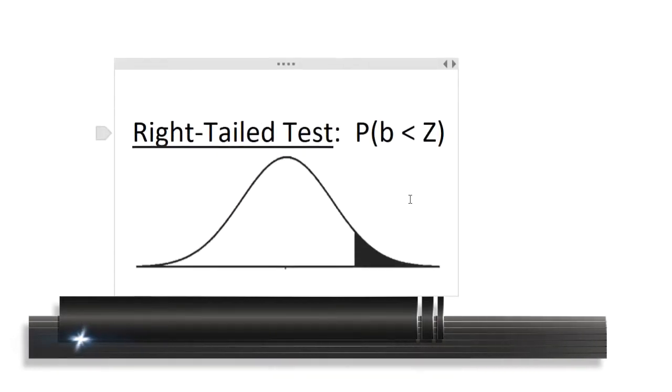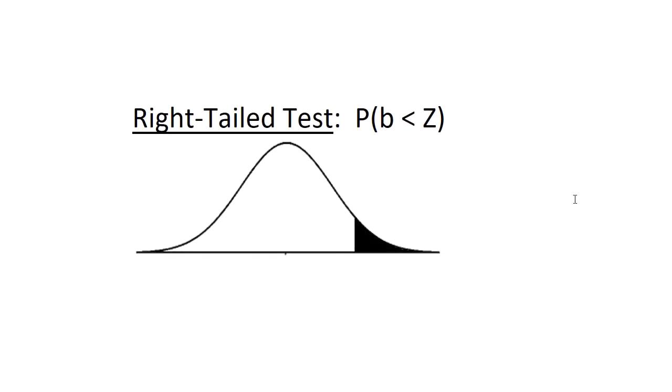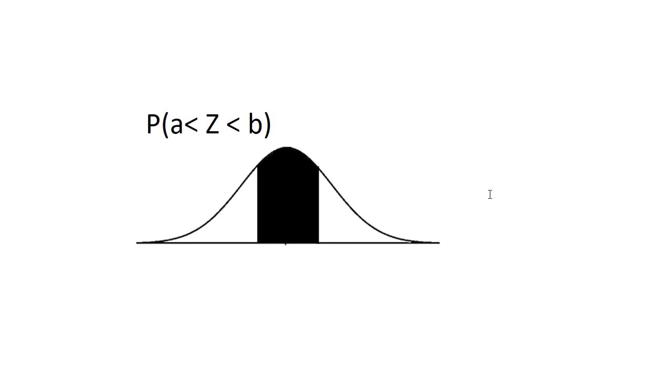If I'm looking at a right-tailed test, on the other hand, that's when I'm looking for a probability greater than some value. So in this case, the z-score here is B, and the probability is the area under the curve above the z-score of B. And finally, I might be looking for a probability between two values, a lower z-score of A and an upper z-score of B, in which case this is the area under the curve, or the probability.